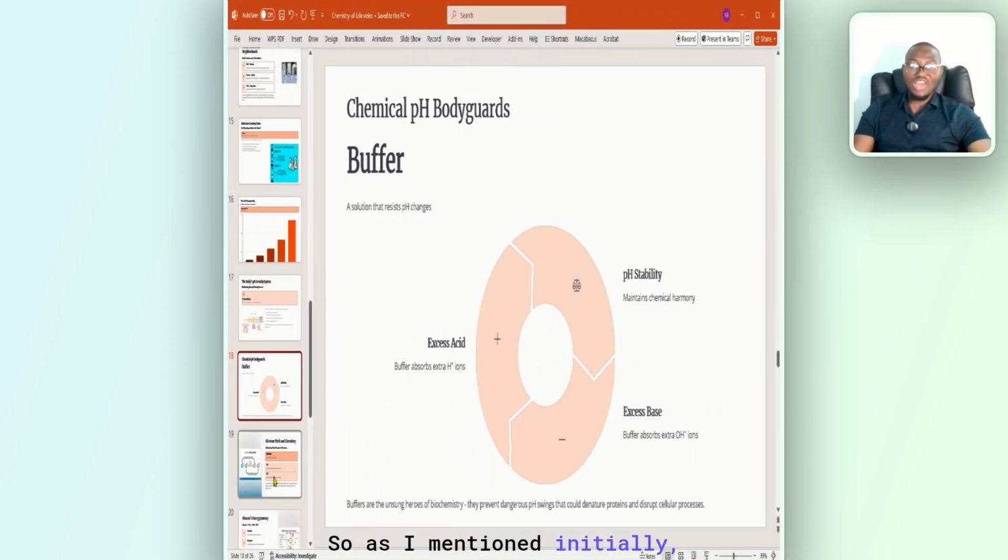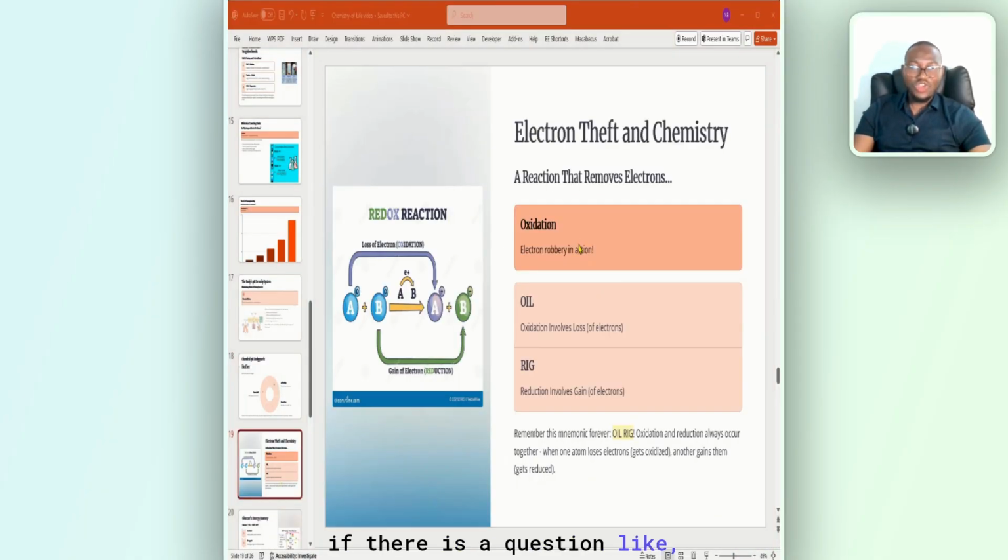So as I mentioned initially, the buffers absorb extra hydrogen when there is excess acid, and they absorb extra OH when there is excess base. Everything is for stability purposes. Now, if there's a question like, a chemical reaction that removes electron from an atom is called dash reaction, what is it? I described oxidation and I described reduction.